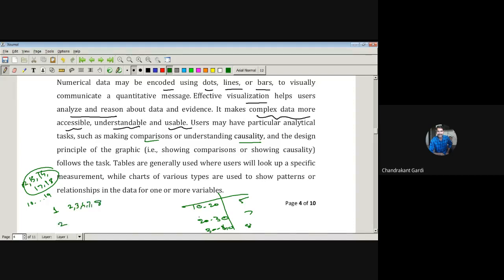Then in the second class, 20 to 30, 7 values are there: 21, 21, 22, 23, 27, 28 and 29. So 2 works as a stem, and these are the leaves of this particular graph. So this tabular form is somewhat similar to a stem and leaf chart.